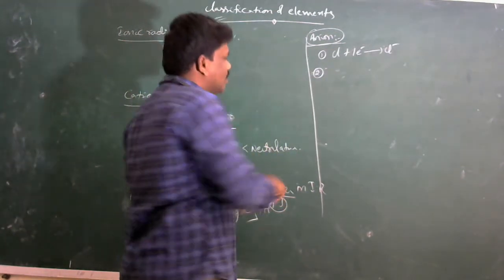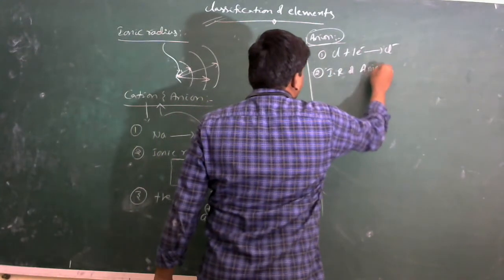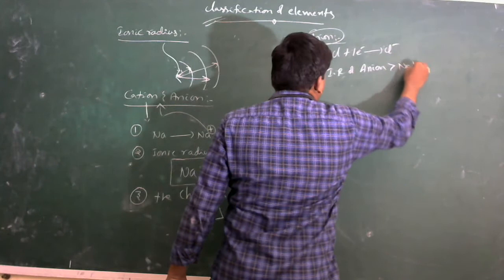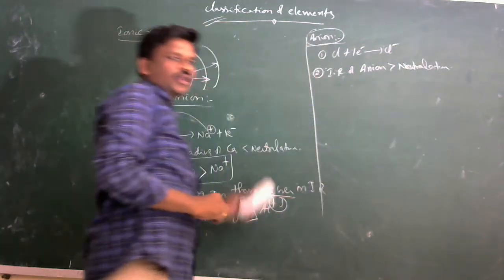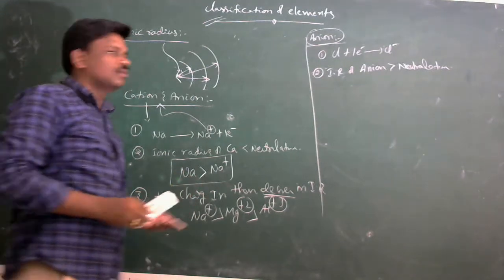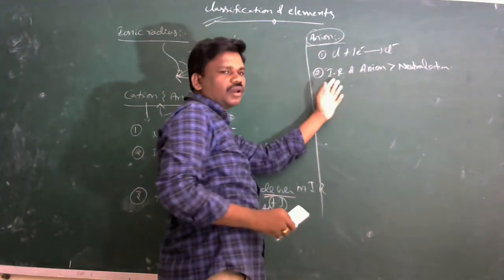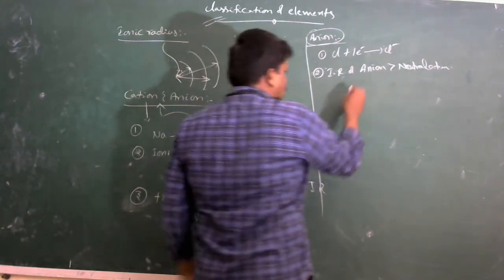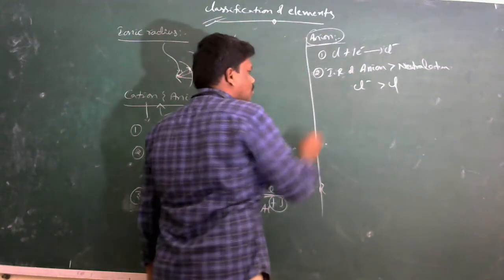Ionic radius of anion is greater than neutral atom, because effective nuclear charge decreases with increase in ionic radius. For example, Cl minus and Cl.